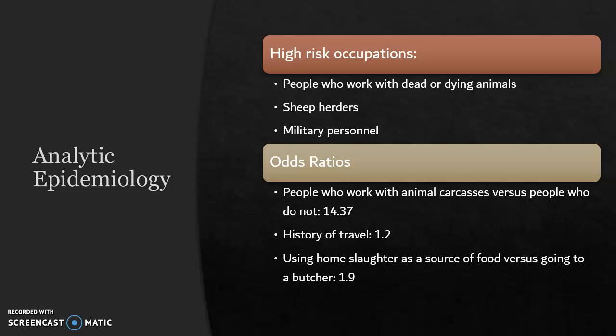Odds ratios show that those who work with animal carcasses, have a history of travel, or use home slaughter methods are at very high risks of infection compared to people who do not engage in these behaviors.